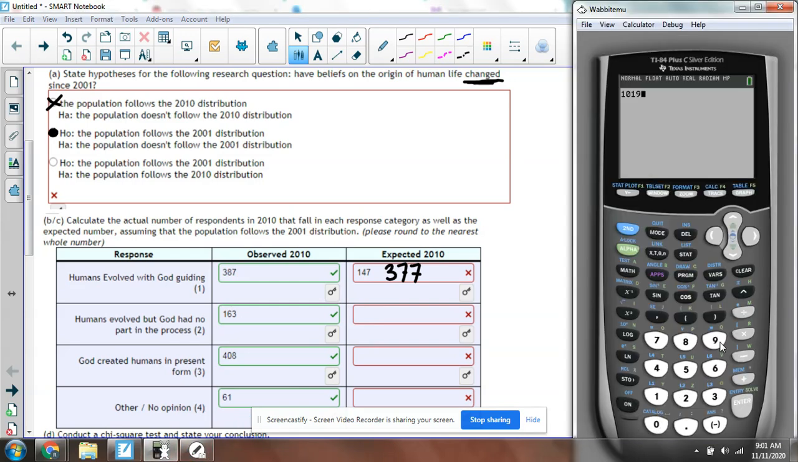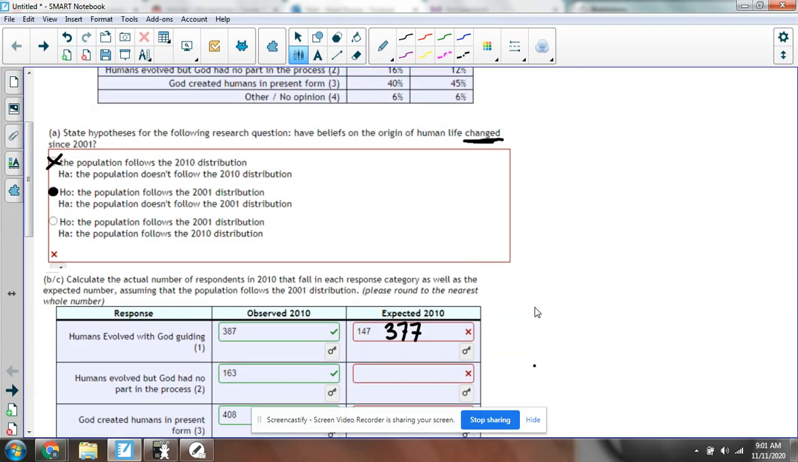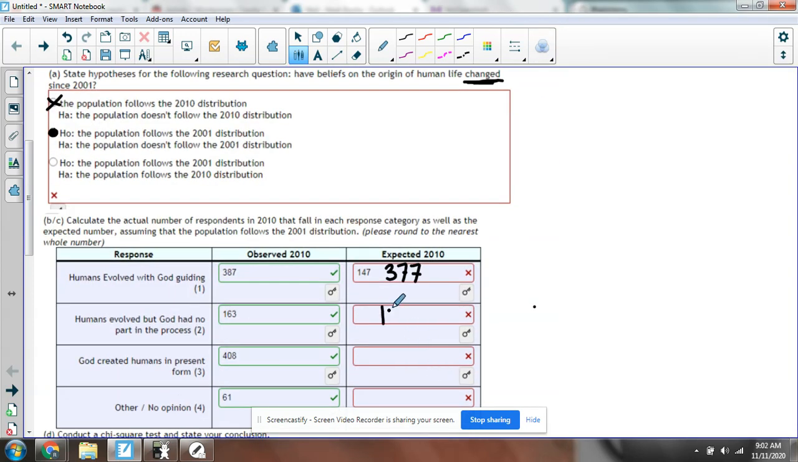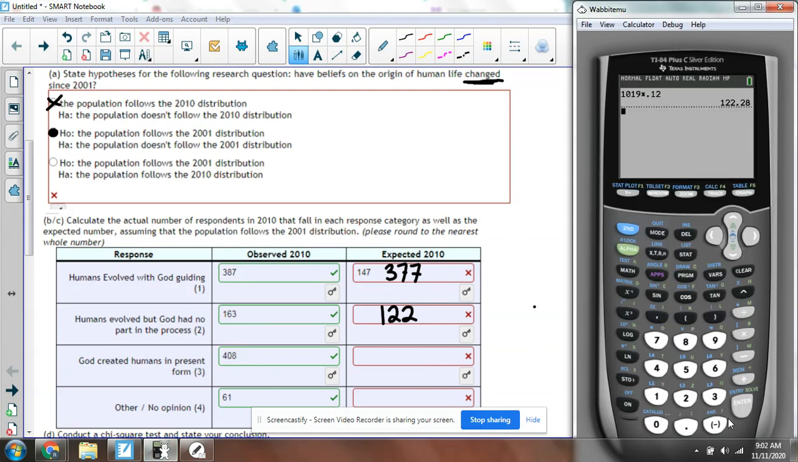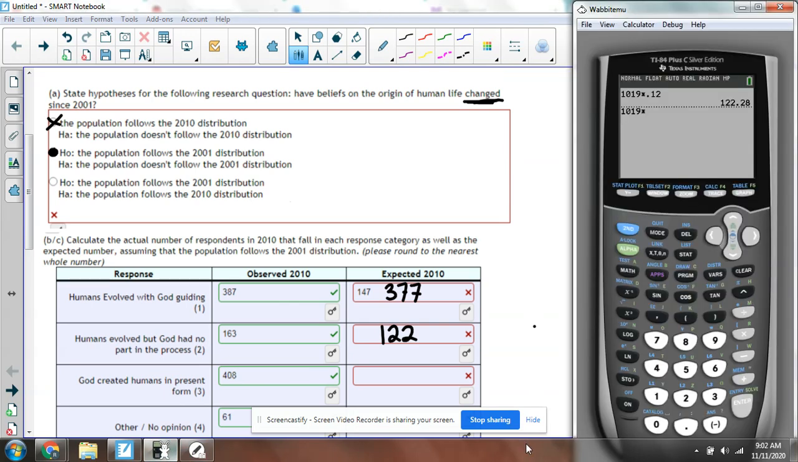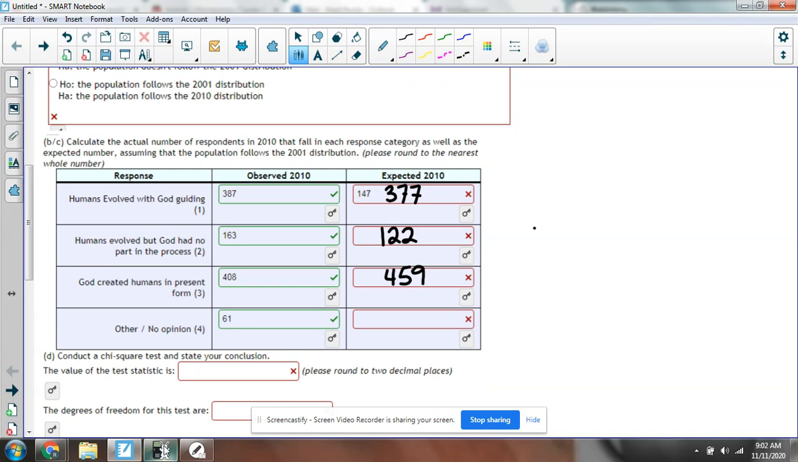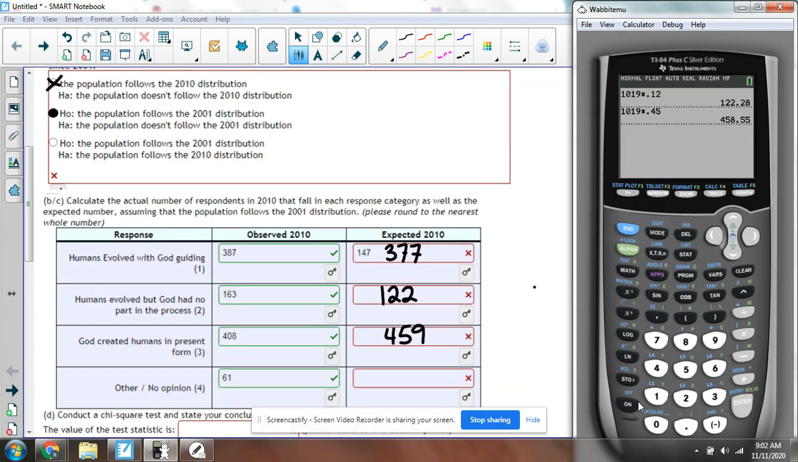1019 times 12%, 122. 1019 times 45%, 459. And then 6%, 61.